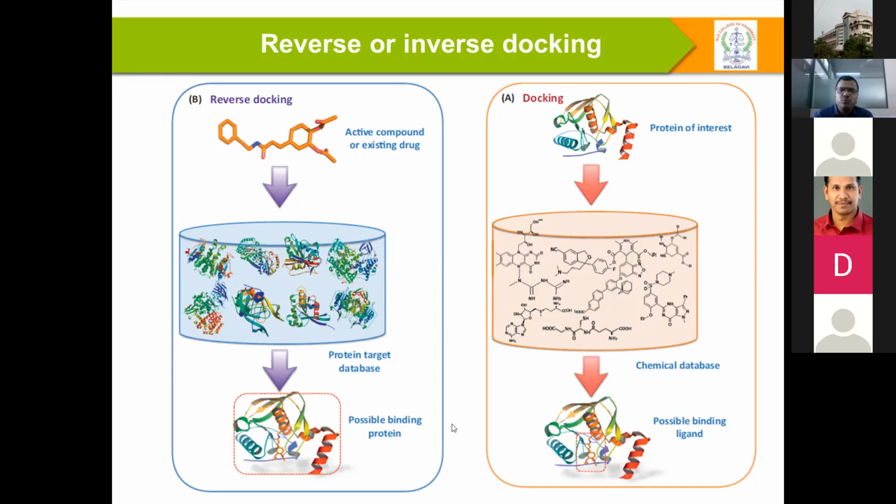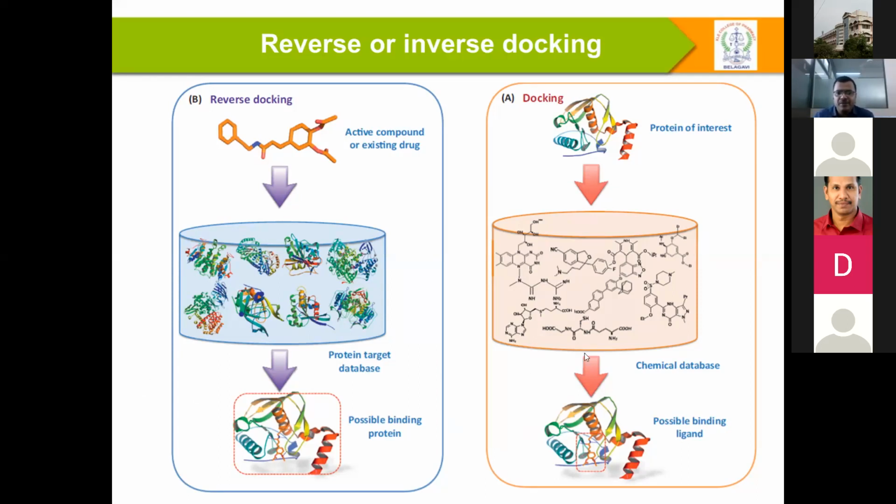For this we require more or less our own wisdom and experience to understand docking results and analyze the binding site. So this is the major difference. In reverse docking, you have the active compound. In docking, you have the active or more or less the known protein, the known target.